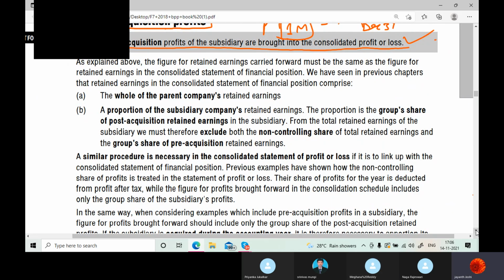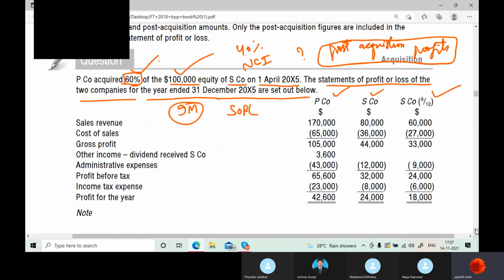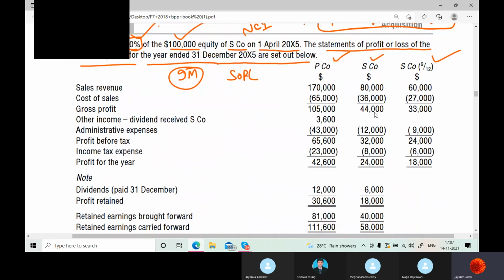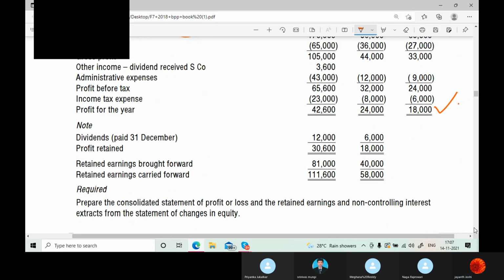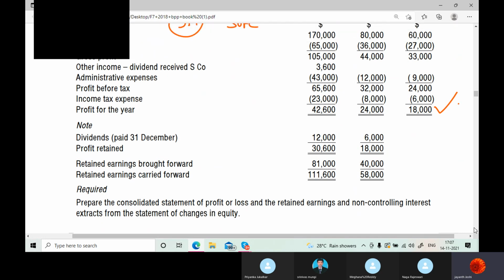Whatever the subsidiary makes post-acquisition is what is apportioned amongst the parent and NCI. Now you can see the post-acquisition profits are 18,000. Some note they have given, it seems.